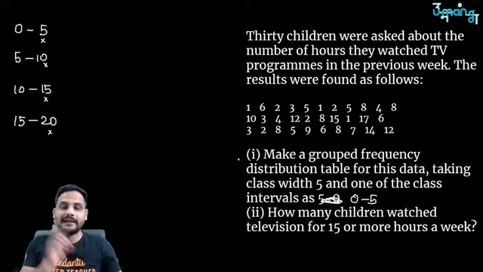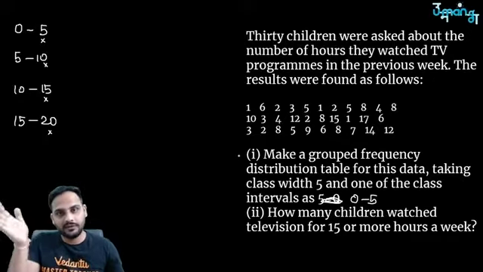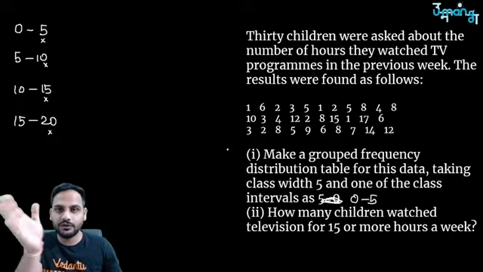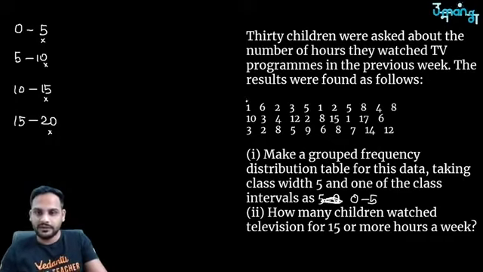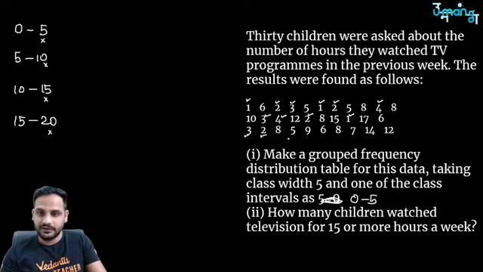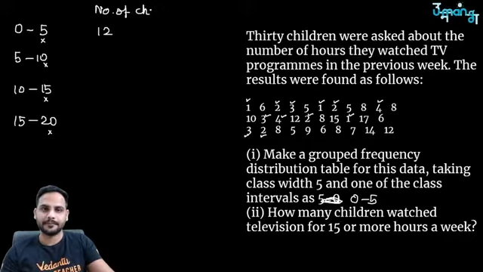So in the first part, I will not include 5. I will include values less than 5 and 0. Between 0 to 5, less than 5, 0 will be included. So here 5 we will not include in the first group. 1, 2, 3, 4, 5, 6, 7, 8, 9, 10, 11, 12. 12 children are there. Okay, number of children. And this is number of hours TV watched.